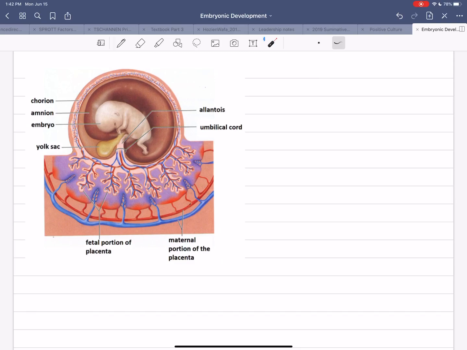Next time, what we're going to be doing is looking at fetal development and birth, and we're going to be done with reproduction. So I hope this helped. And again, I'm going to put a video for the endoderm, ectoderm, and mesoderm for you guys to watch. So if you can, watch that as well.